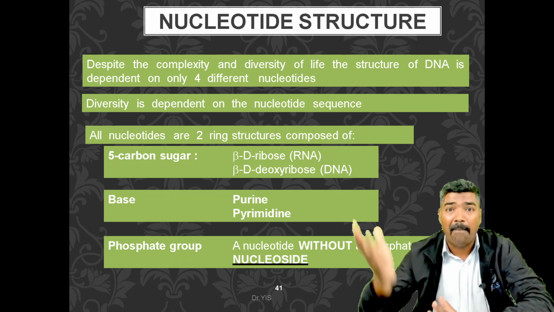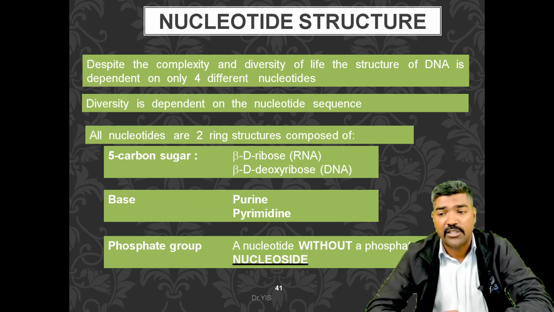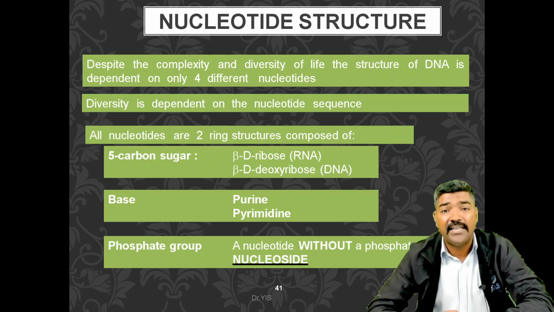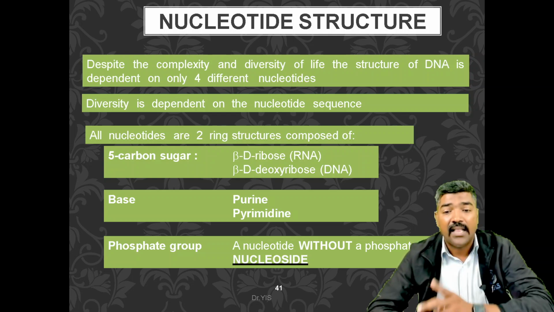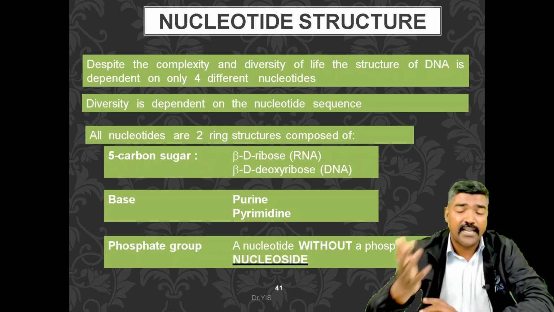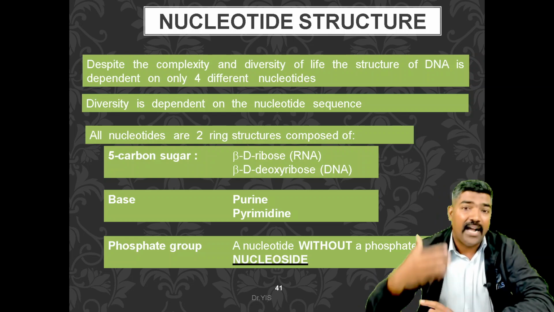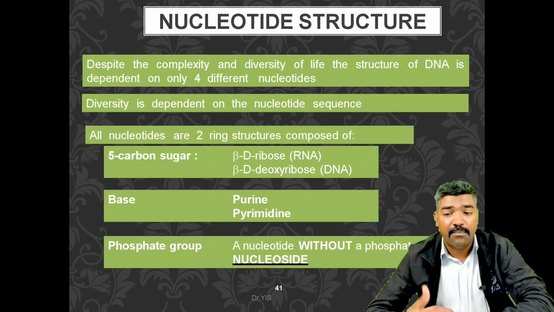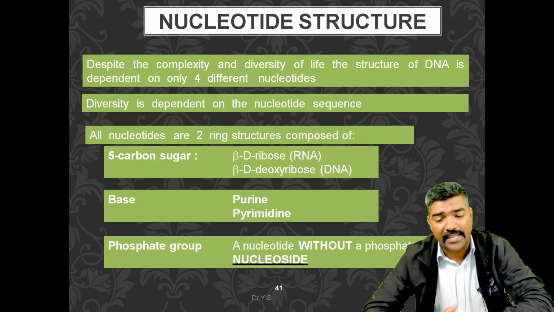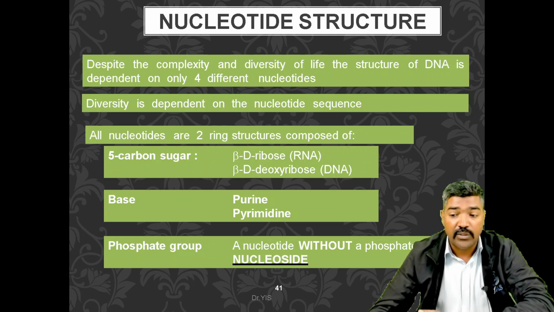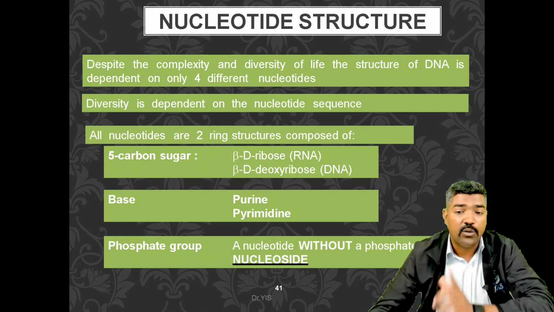Despite the complexity and diversity of life, the structure of DNA depends on only four different nucleotides. That is, diversity depends upon the nucleotide sequences. All nucleotides are composed of a 5-carbon sugar, a base, and a phosphate group. The 5-carbon sugar is beta-D-ribose in RNA and beta-D-deoxyribose in DNA, and the base is a purine or pyrimidine. A nucleotide without a phosphate group is a nucleoside.